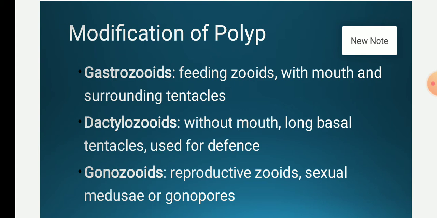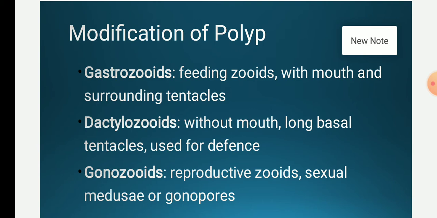Then comes the third one, that is gonozooids. These gonozooids are reproductive zooids. They are called blastostyle, and they produce medusae by budding.